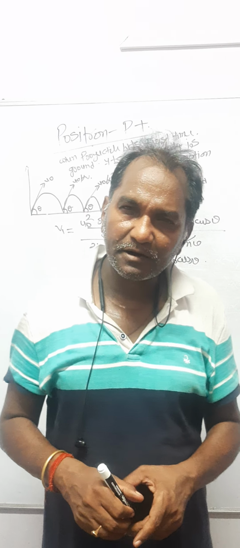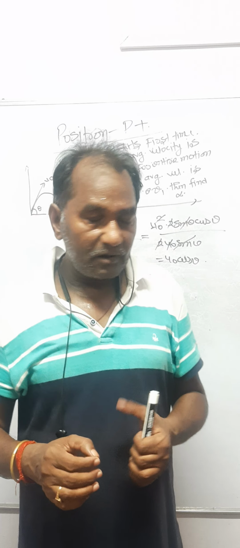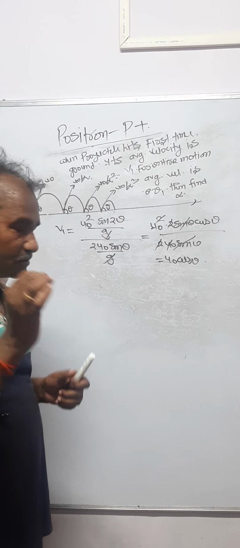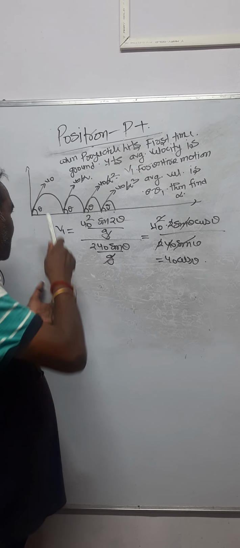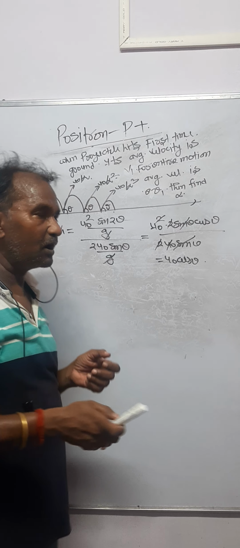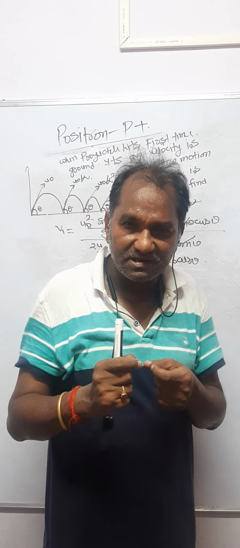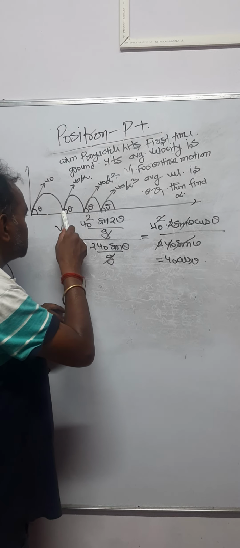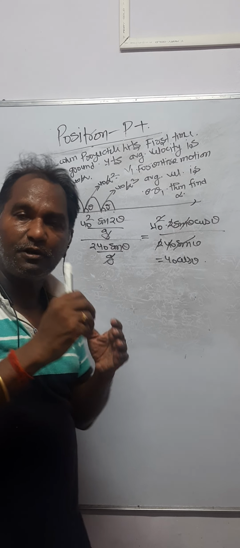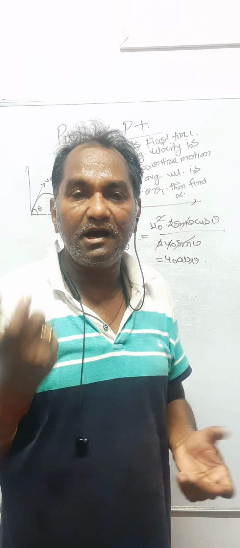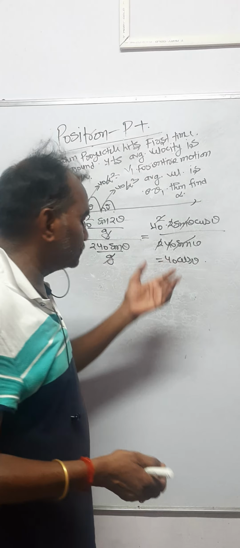It has an impact only on the vertical velocity. Vertical velocity keeps changing. When the body goes up, the vertical velocity decreases. At the maximum height it becomes 0, and when the body begins to descend, it increases, and ultimately it reaches the same value with which the body was projected. So the average vertical velocity is 0, and the average velocity is the average horizontal velocity, that is u naught cos theta.